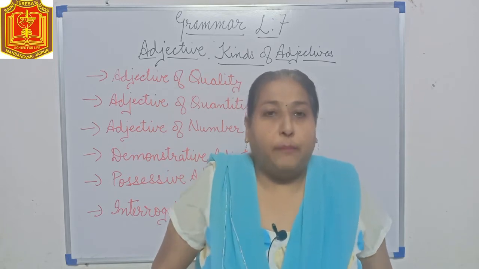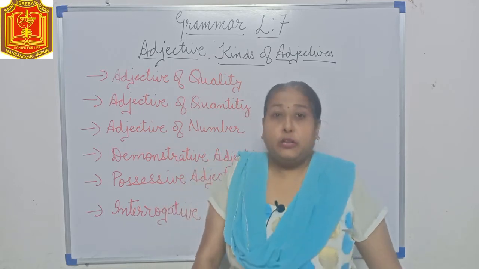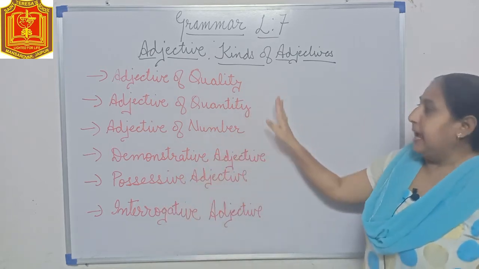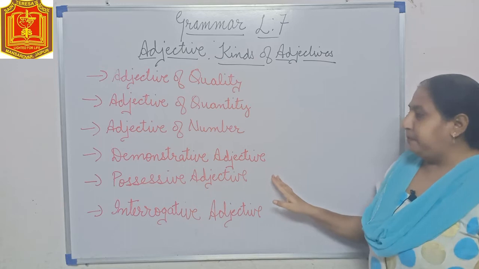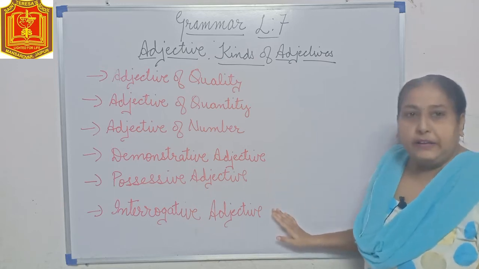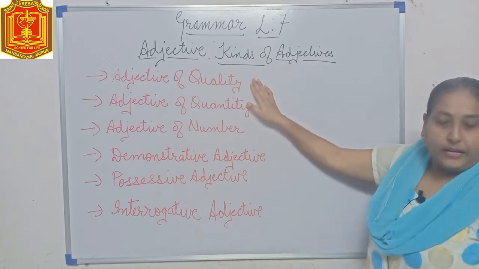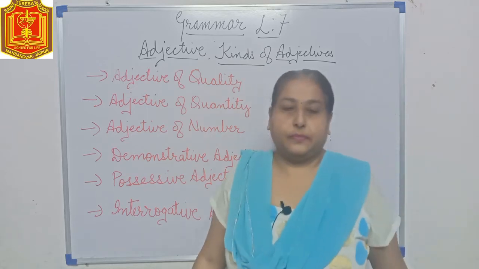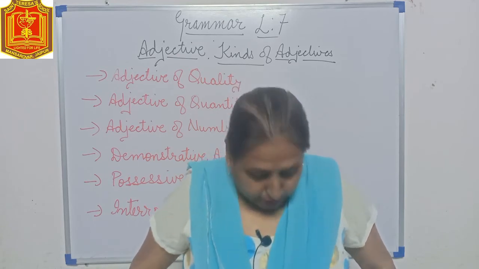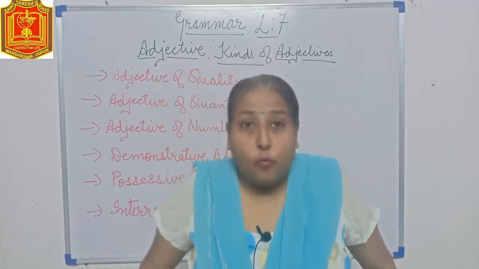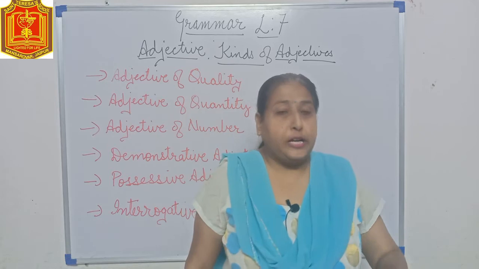Now, there are different types of adjectives. In your syllabus, you have adjective of quality, adjective of quantity, adjective of number, demonstrative adjective, possessive adjectives, and interrogative adjectives. Now, let's talk about adjective of quality. Adjectives of quality are also known as descriptive adjectives. Why? Because they give a description of the noun or pronoun, what type of thing it is.